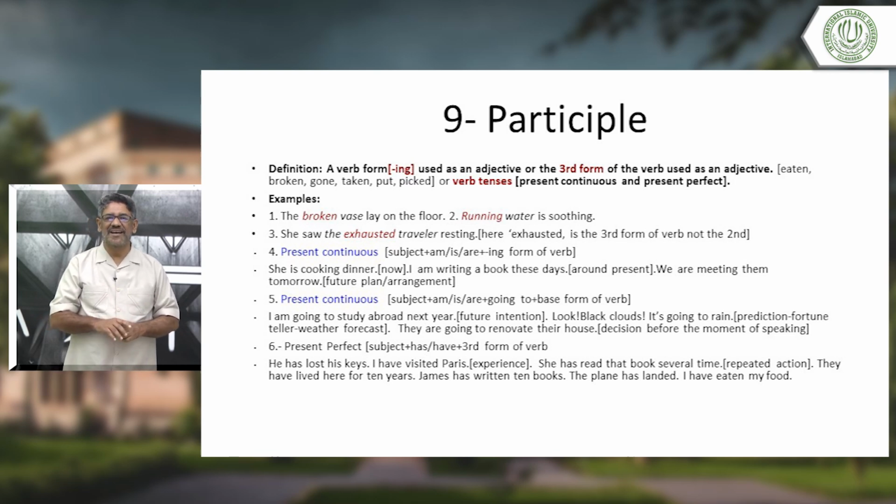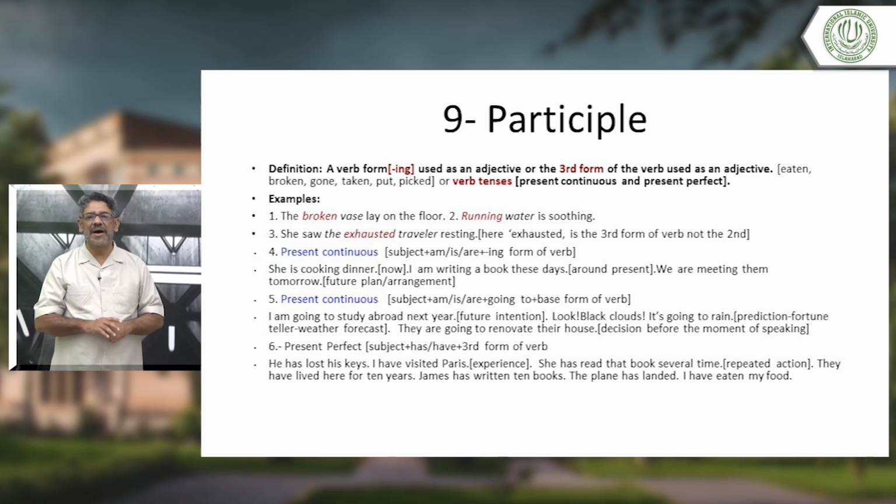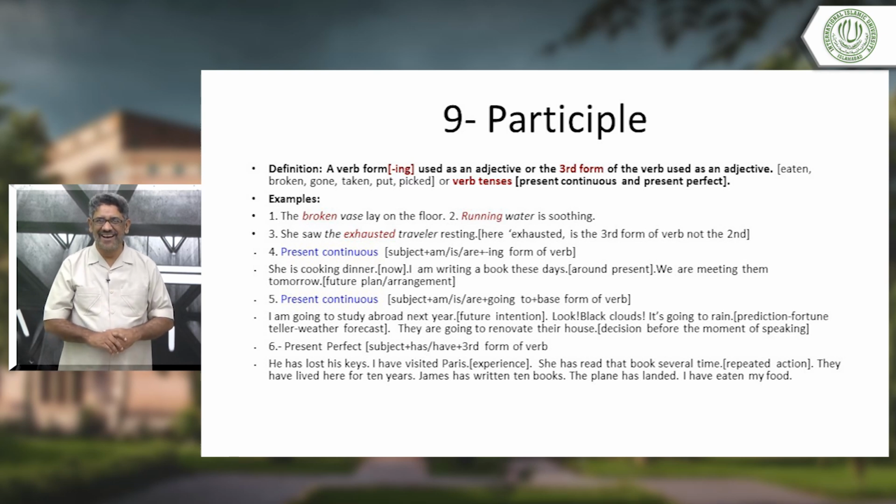You get the point. I have visited Paris. We also use the present perfect to talk about our experiences. I have visited Paris. I have flown an aeroplane. Okay? I have eaten sushi, a Japanese dish.